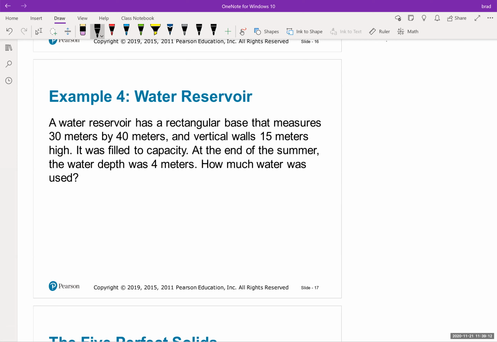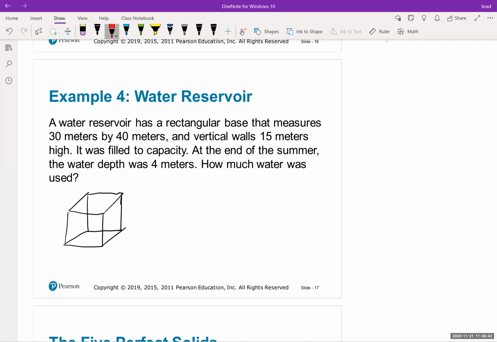base that measures 30 meters by 40 meters and vertical walls of 15 meters. It was filled to capacity. So let's do this, 30 meters. I'm not too good at drawing three-dimensional objects, but I'll give it my best shot. One of my students taught me one time, I think they were in art, you draw it like this, and then you connect this. Okay, so that's our box, okay?